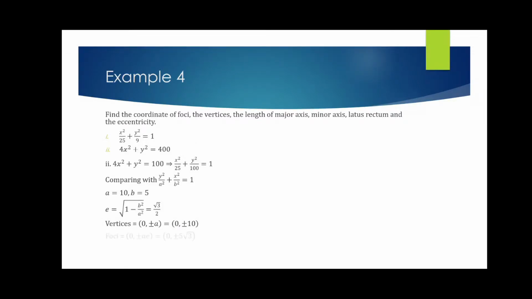You can just find all the different things that we require to find out. So vertex is 0 comma plus minus a, foci, that is 0 comma plus minus ae, and length of latus rectum, that is 2b squared by a. Fine.